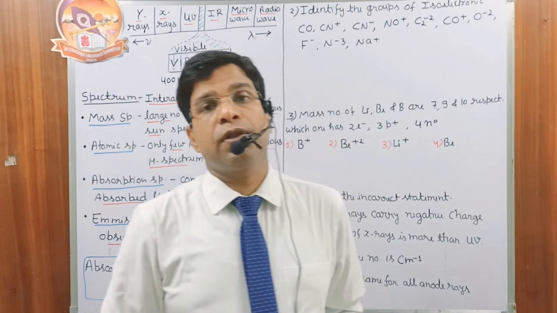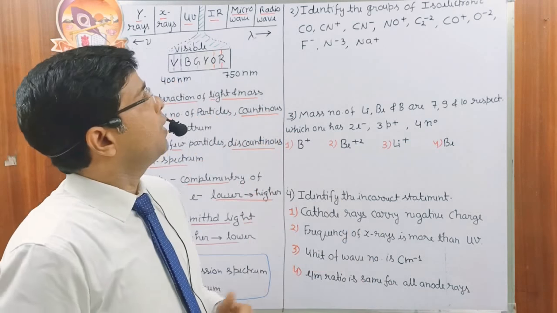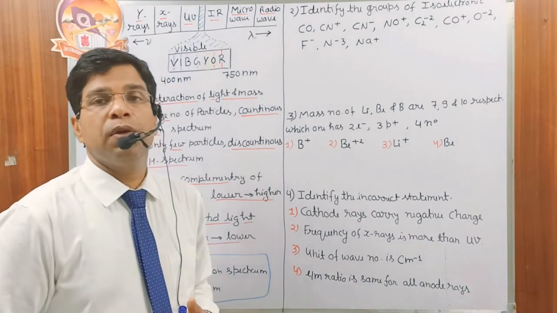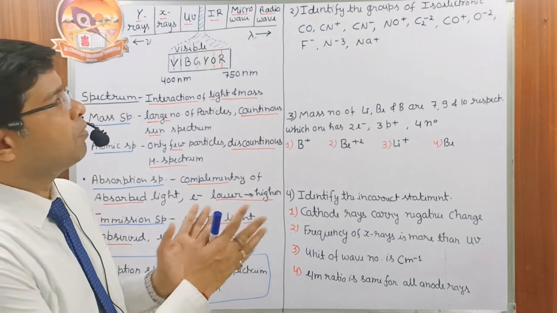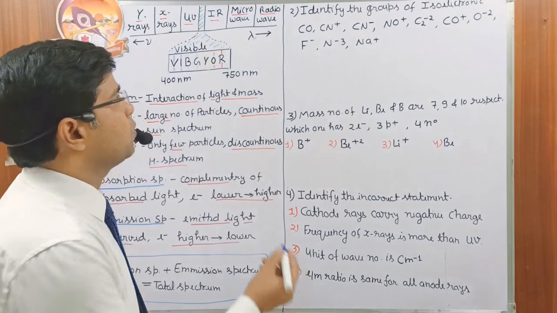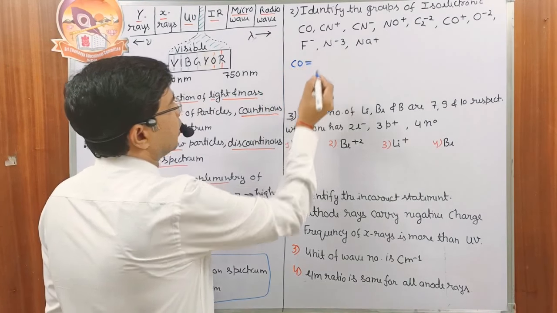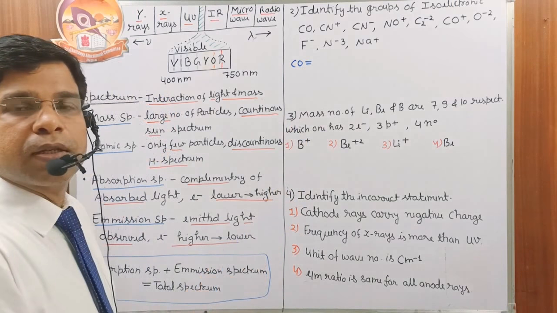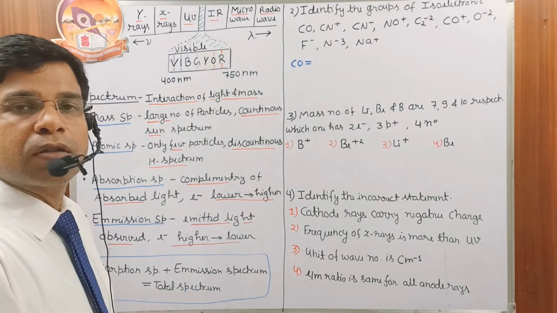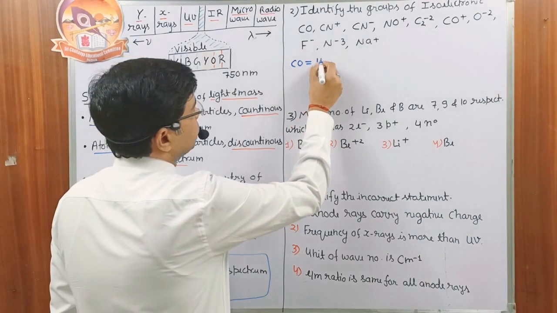Now some questions based on the topic which I have discussed up to this point. Look, identify the group of the isoelectronic species. We have to identify some groups of the isoelectronic species. So you see, carbon monoxide: the electrons in carbon are 6 and in oxygen are 8, so total electrons we have 14.